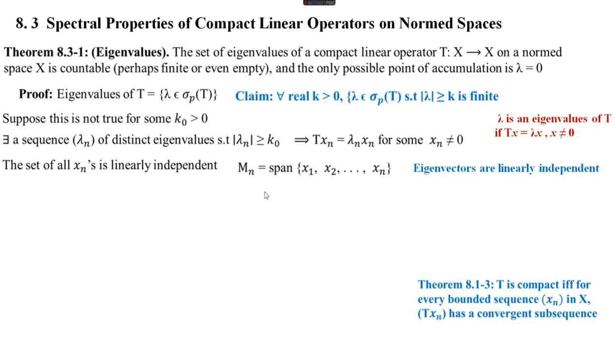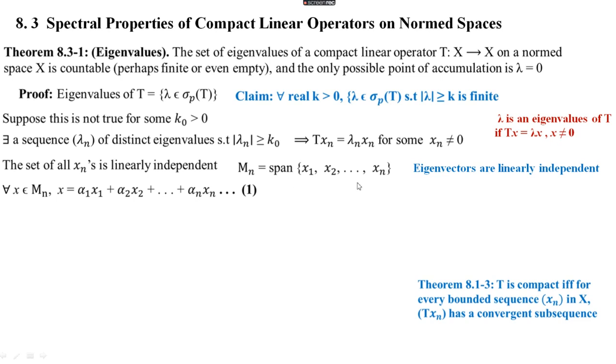Then we are considering the span of the first n vectors of these eigenvectors. That is, M n is equal to span of x1, x2, etc., x n, the span of the set of first n vectors among these eigenvectors. And we know that the span of a set is a subspace, so M n is a subspace of capital X. We know that the span of a set is the set of linear combinations of the vectors in that set.